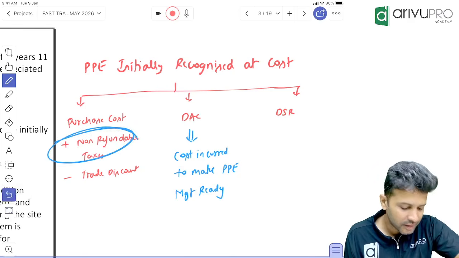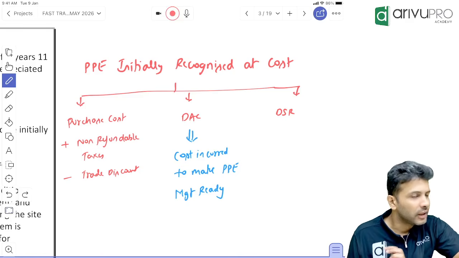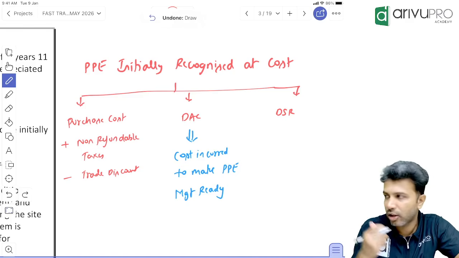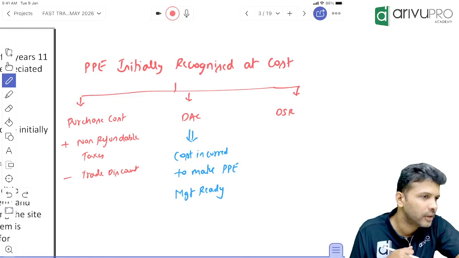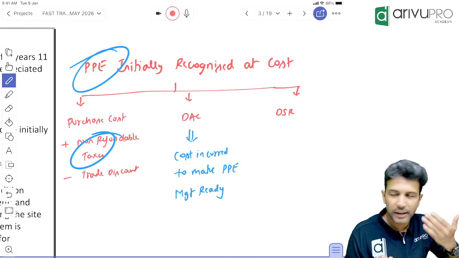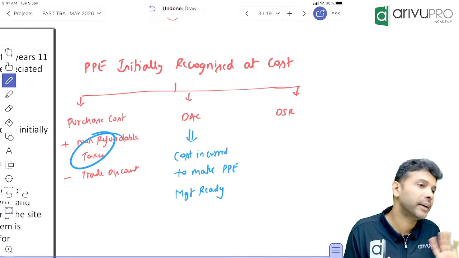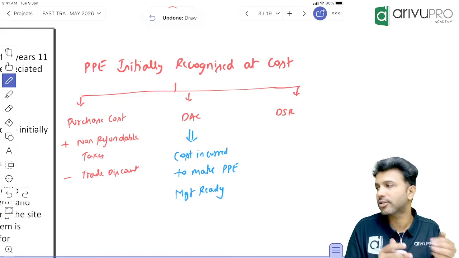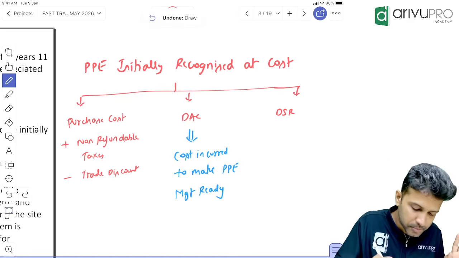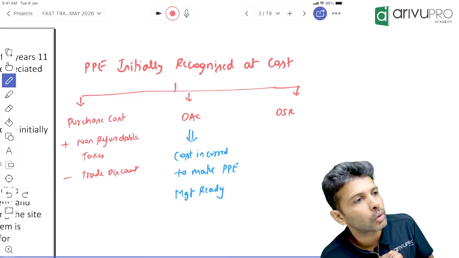If it's a non-refundable tax, meaning you are not able to claim input tax credit, you paid GST and you are not getting credit for it, then you add it to the cost of PP. Otherwise, don't add. This becomes the net purchase cost of the asset. This is the first section. Any questions here?